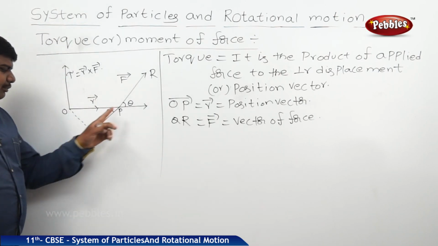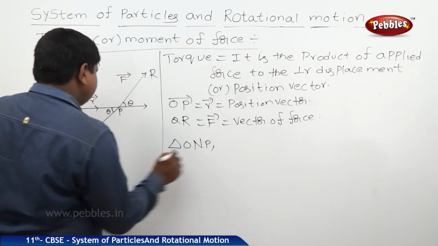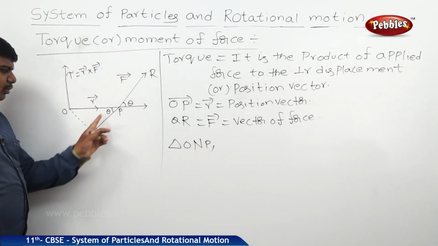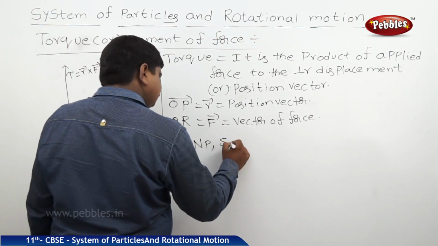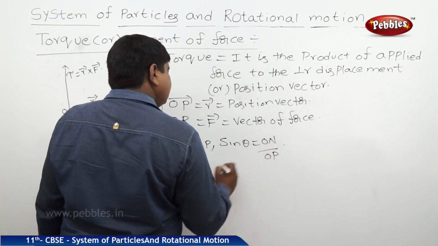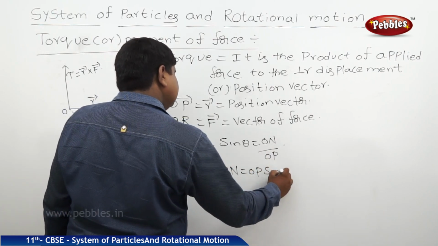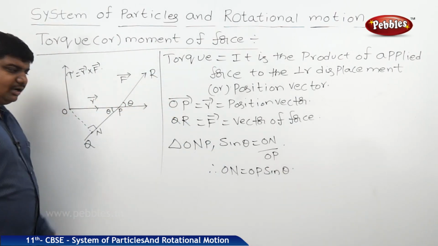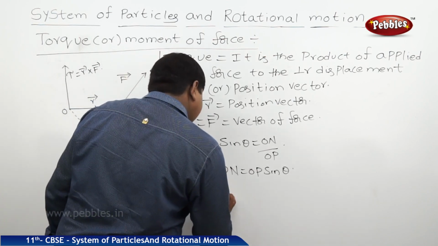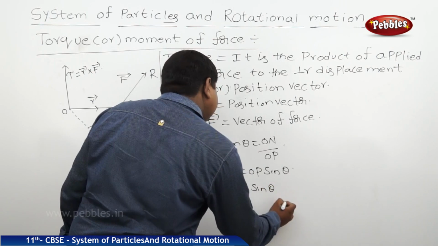So from the triangle ONP, sin theta is equal to ON by OP. Therefore ON is equal to OP sin theta, but we can write that OP is equal to R bar. Therefore, ON is equal to R bar sine theta.